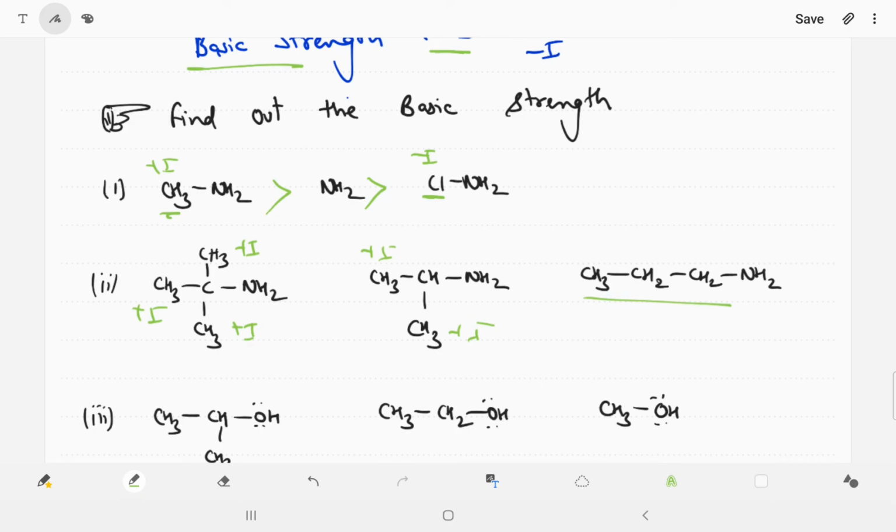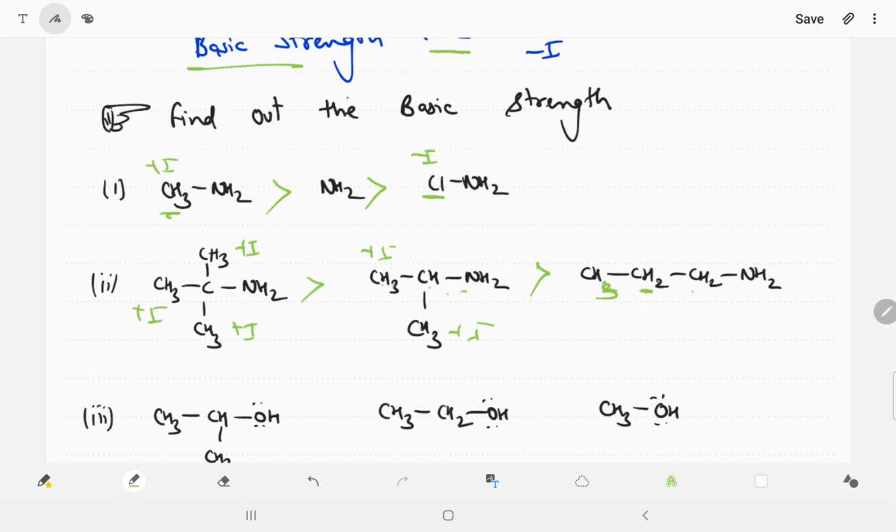So you are able to see that we can say in this one we increase one more carbon, okay, like this one. If you see that this is a 3 carbon, this is also a 3 carbon, but this carbon is containing 2 CH3, while this carbon is containing only 1 CH2 group. So we can say this one is more basic. So first one, then second one, then third one, okay.